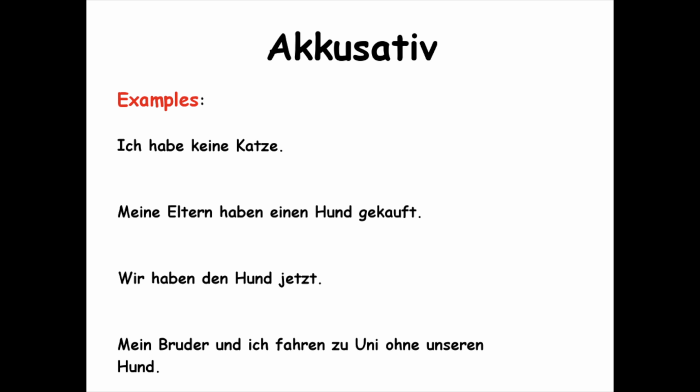Mein Bruder und ich fahren zur Uni ohne unseren Hund. Okay, we can identify mein Bruder und ich as the subject because we're the ones who are doing the driving. And you would think that zu Uni would make Uni the accusative case because zu is a preposition that suggests movement. However, we will explain in the following slides that it is actually not accusative, rather dative.